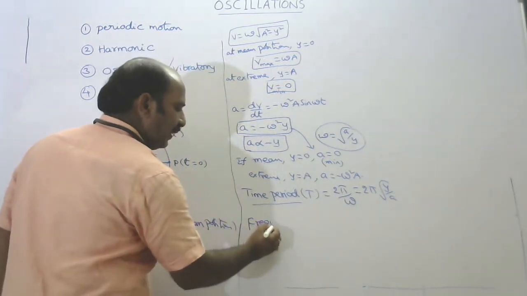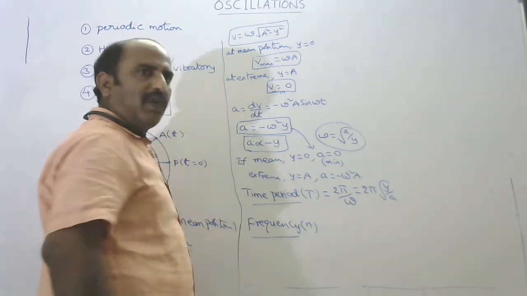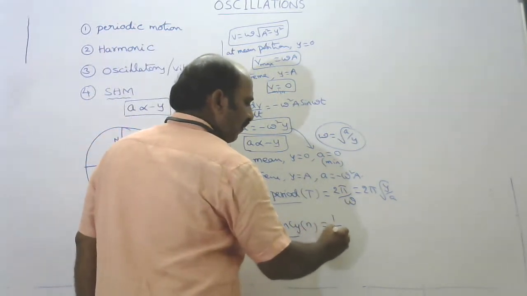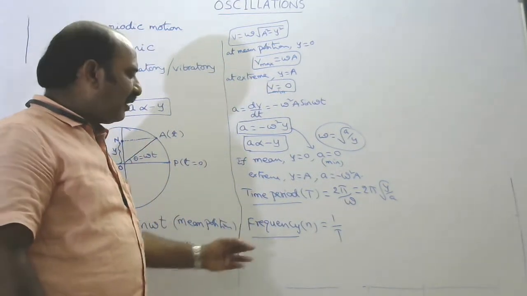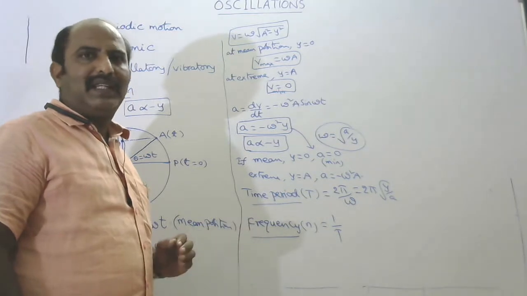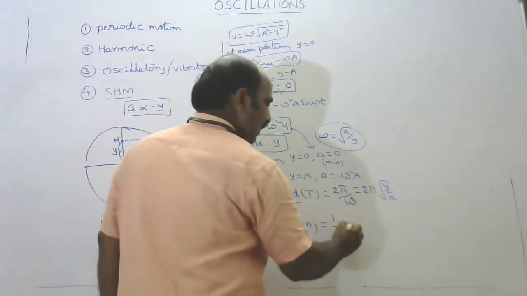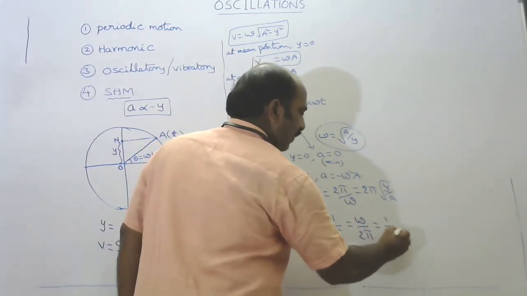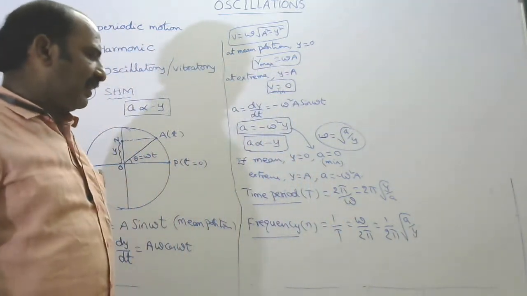What is frequency? This is represented by the letter small n or small f. Frequency is nothing but the reciprocal of time period, that means 1 by T, or the number of oscillations made by the particle in 1 second is known as frequency. This is omega by 2 pi, or 1 by 2 pi under root of a by y. This is the expression for frequency.